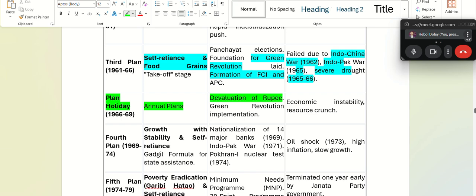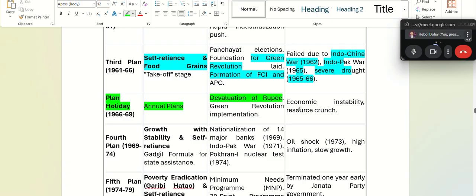Devaluation is to lower the value of our currency against a foreign currency.